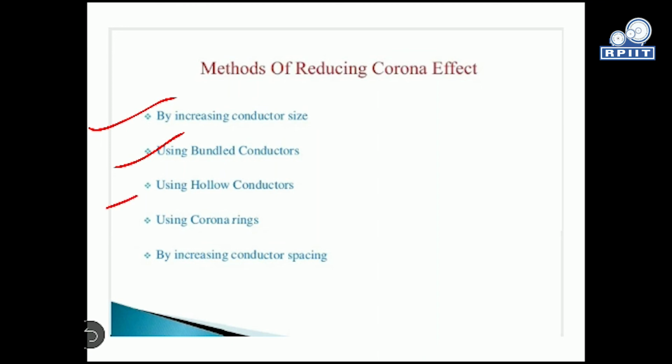Using corona rings is also one of the main alternatives to reduce this corona effect. Increasing the conductor spacing and using bundle conductors are the main measures which reduce the corona effect.